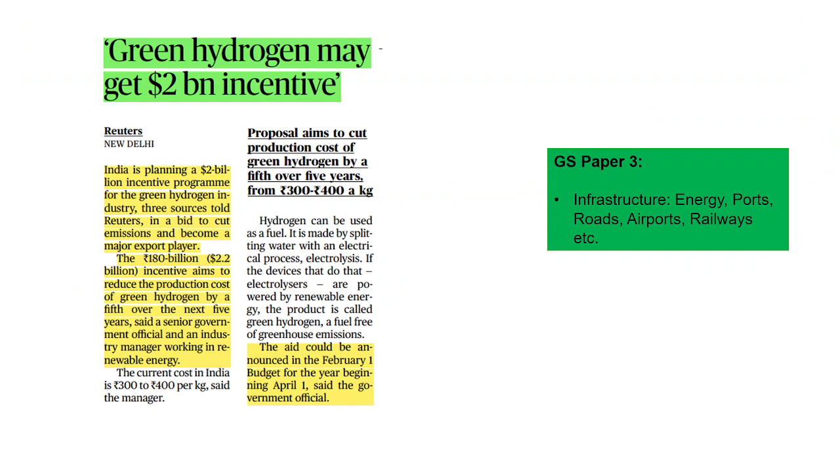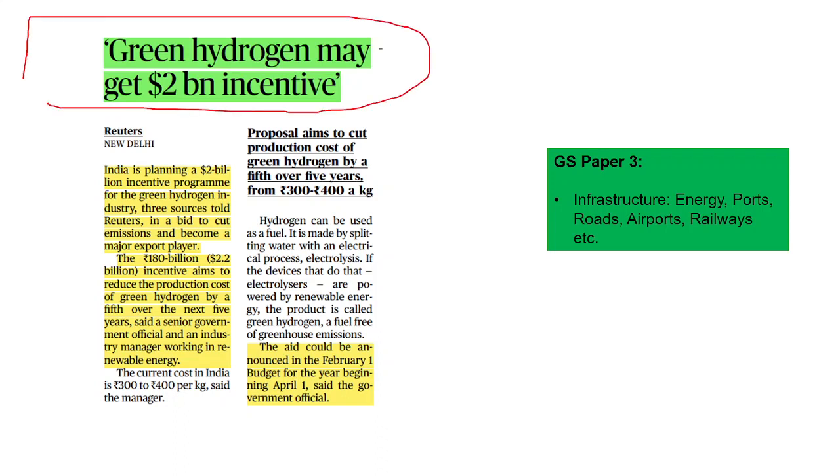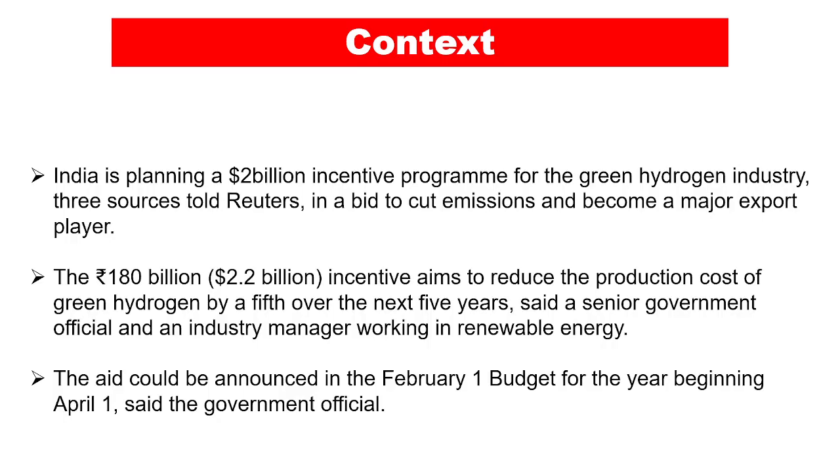Now this particular newspaper article talks about what is known as green hydrogen and how it may receive $2 billion incentives, right? And this article becomes important for the GS paper 3, that is infrastructure energy sector in particular, right? Because it talks about green hydrogen, which serves as a fuel. So India is basically planning a $2 billion incentive program for the green hydrogen industry, three sources told Reuters, in a bid to cut emissions and become a major export player.